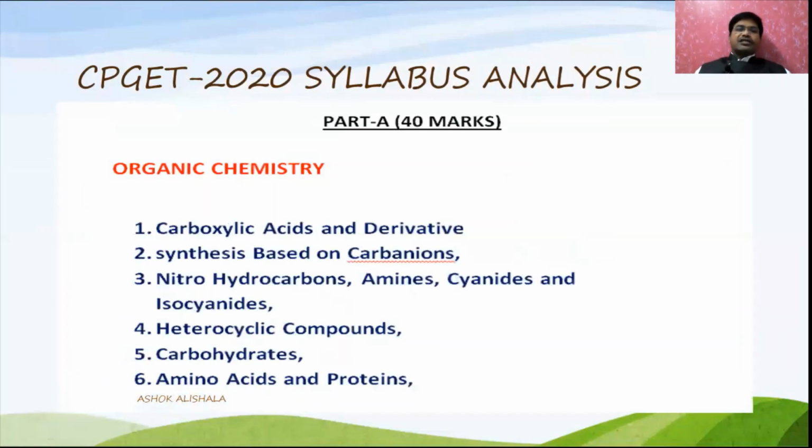Now let us see the other one, organic chemistry. The topics included in this CPZ syllabus are carboxylic acids and their derivatives, synthesis based on carbanions, nitrohydrocarbons, amines, cyanides, and isocyanates. This includes nitrogen compounds, that means compounds which contain nitrogen, and heterocyclic compounds, carbohydrates, amino acids, and proteins.